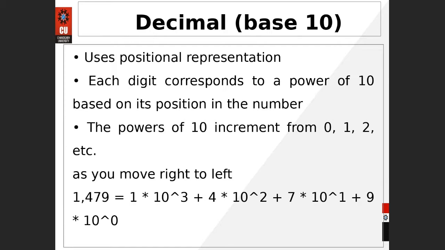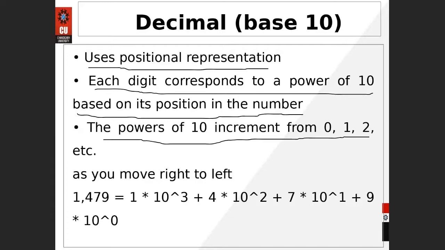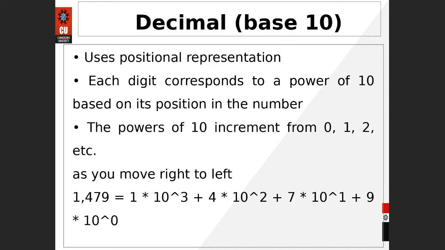So it uses positional representation, each digit corresponding to a power of 10 based on its position in the number. The power of 10 increments from 0, 1, and so on, as you move from right to left. Suppose you have the number 1479.